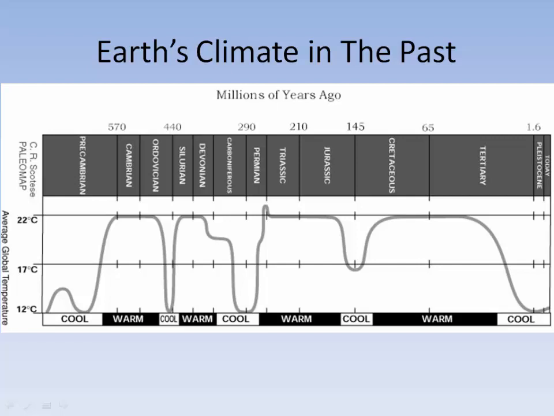Over the course of Earth's history, since life evolved on Earth, Earth's temperature has gone up and down quite a bit. And if we look at this graph, we can see there's been times when Earth's temperature has been cold and hot. These are the ice ages in the past. In fact, we're coming out of a big ice age right now. So our temperature is relatively low compared to what it has been over Earth's history. What exactly is going to happen? Well, we're going to find out.